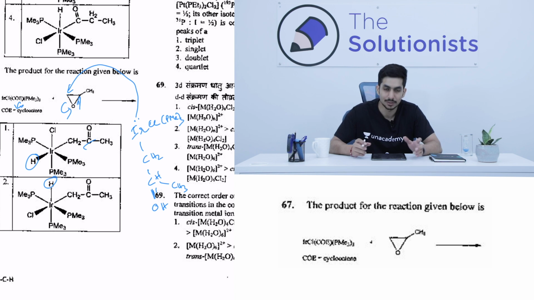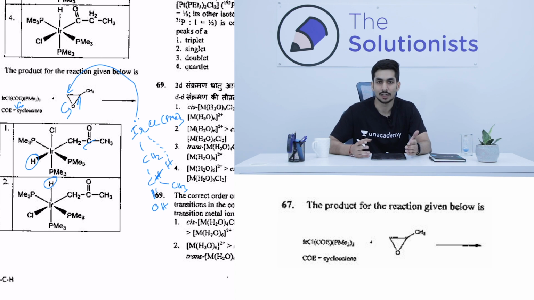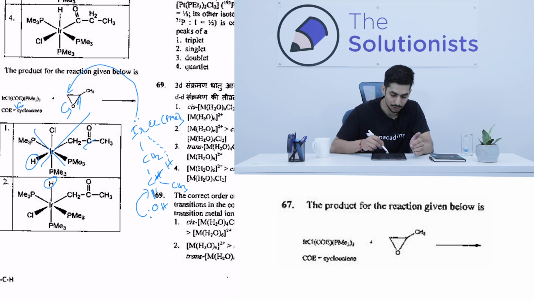Now what is going to happen is something called cyclometallation, where the hydrogen over here, like an agostic interaction, is going to bind to the iridium. This binding will obviously be at a position which is cis to it, not trans to it. Then finally this oxygen will donate its electrons to form a ketone, and this hydrogen will get attached to iridium. So now we have one more piece of information, that the hydrogen and the CH2COCH3 group should be cis to each other. So obviously option number 1 is not a possibility.